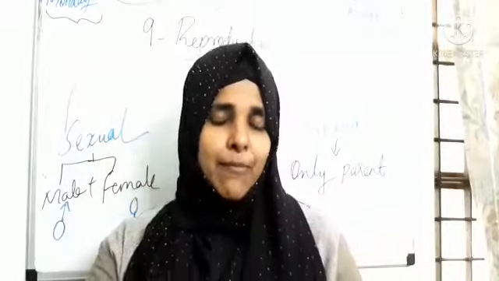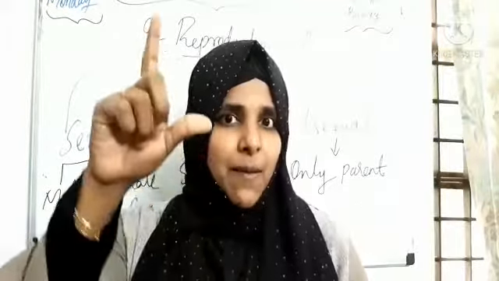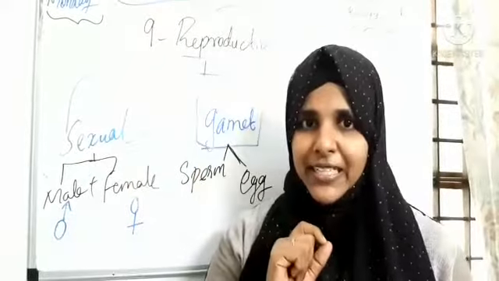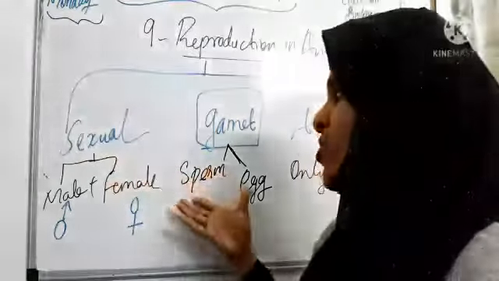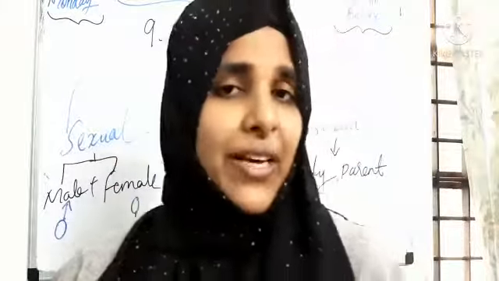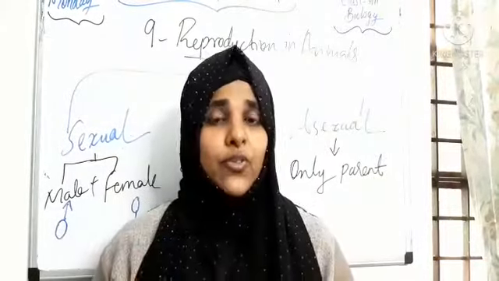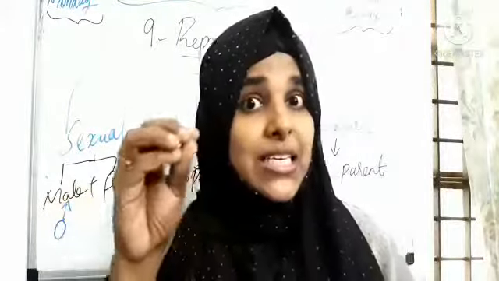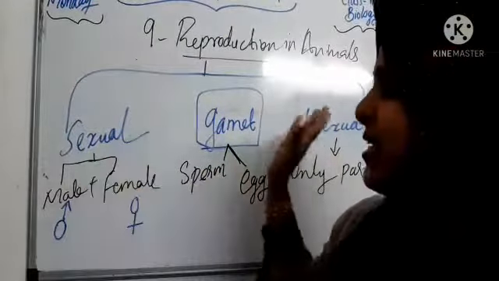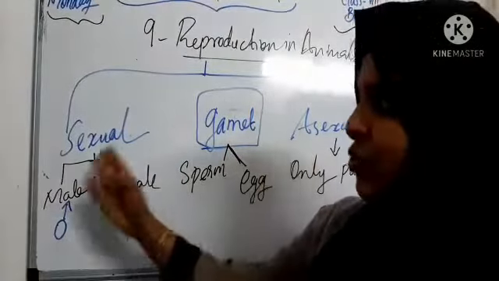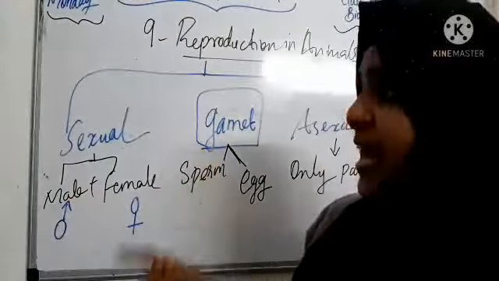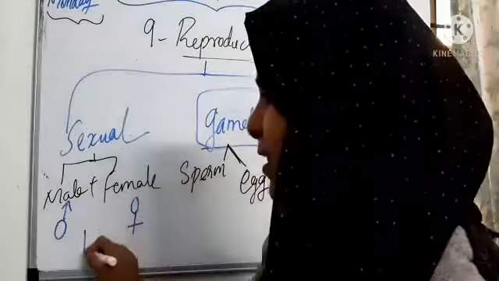So just memorize the different parts of the stamen and pistil, the male reproductive part of a plant and the female reproductive part of a plant, okay? Like that, animals also have a male reproductive part and a female reproductive part. When we wind up this section, we can understand what reproduction is, why it is important, what the different modes of reproduction are, and what the differences are between these two. Here two parents are involved, but in asexual only one parent, right? Then we can say a sexual reproduction example is the human being.